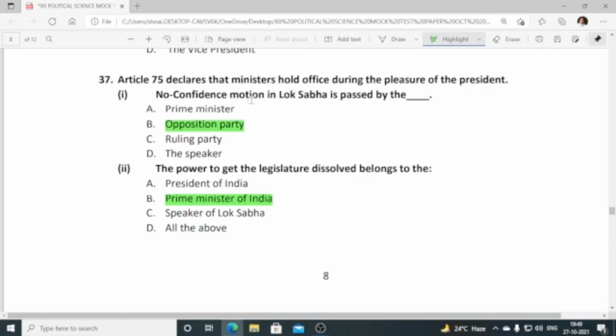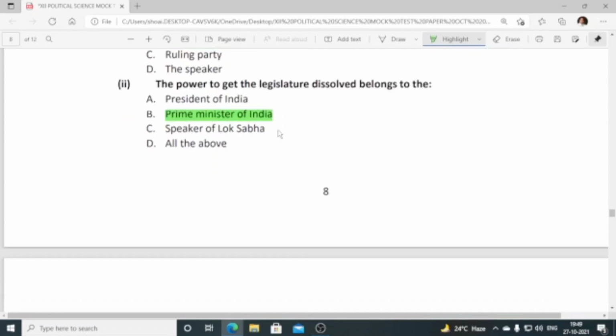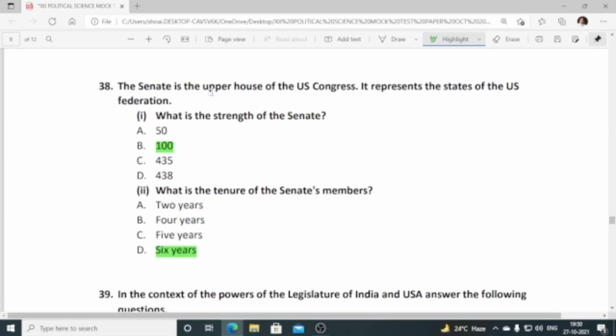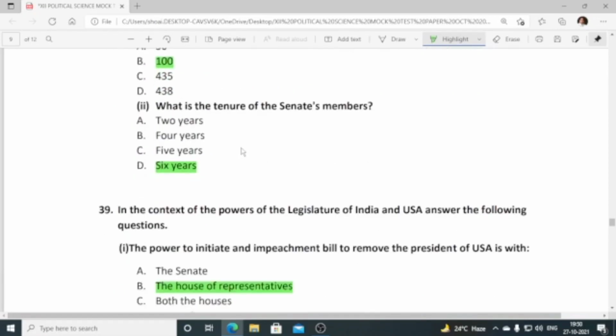No confidence motion in Lok Sabha is passed by the opposition party. Power to get the legislature dissolved belongs to the Prime Minister of India. 38. Senate is the upper house of US Congress. It represents the state of US Federation. What is the strength of the Senate? 100. What is the tenure of the Senate's member?